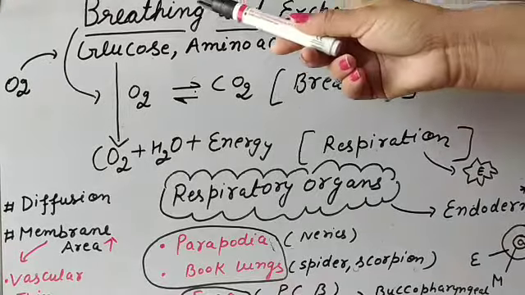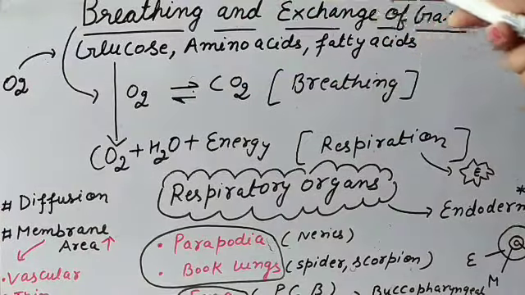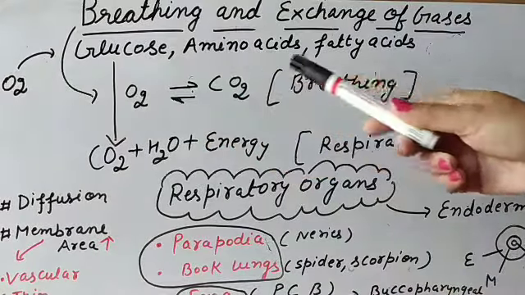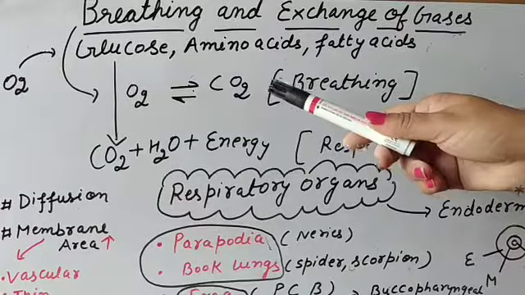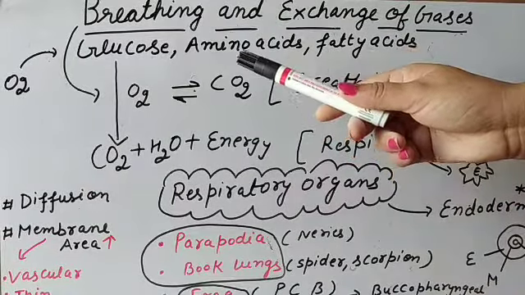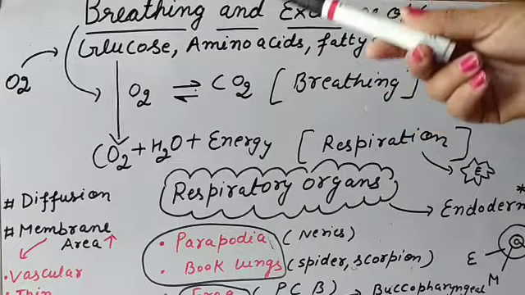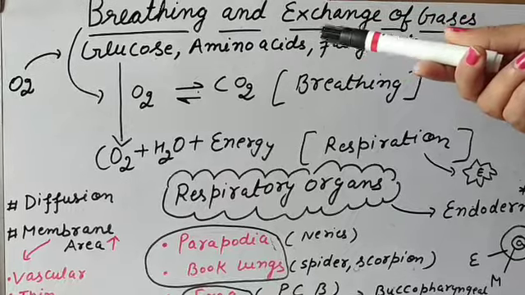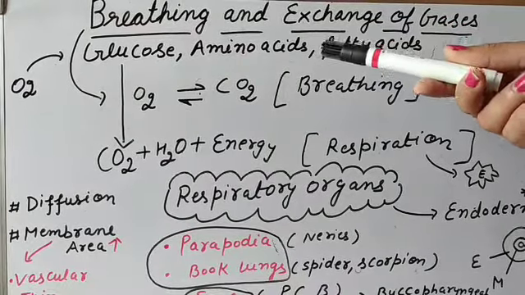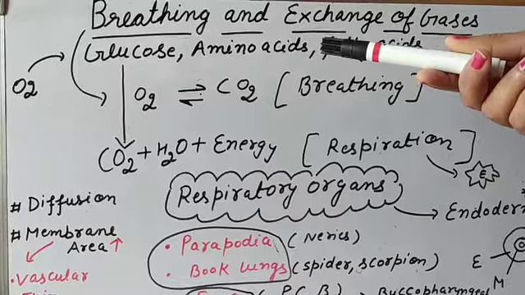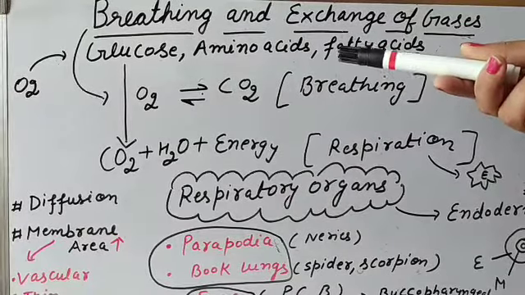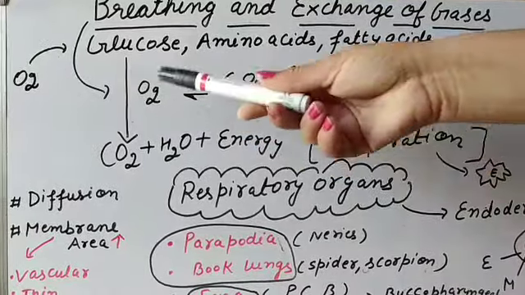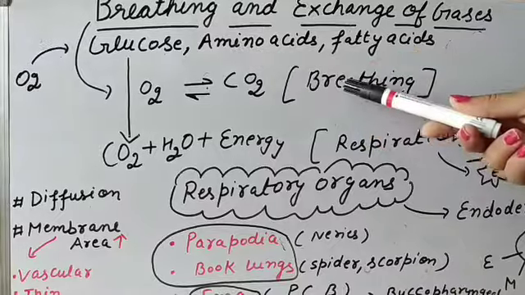The second thing is breathing. So what is the meaning of breathing? Breathing means, simply, the intake of oxygen and the coming out of carbon dioxide. When we put our hand on our chest, we can observe the movement of our chest going upward and downward. That is an example of breathing. By this process we are inhaling oxygen and exhaling carbon dioxide. So this process is known as breathing.